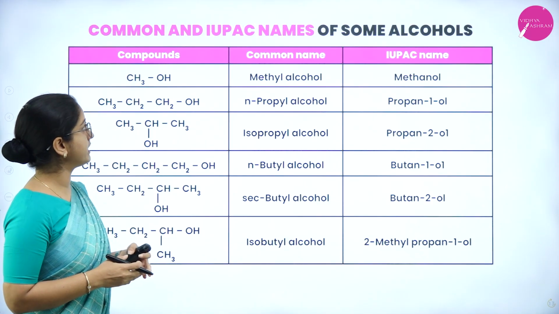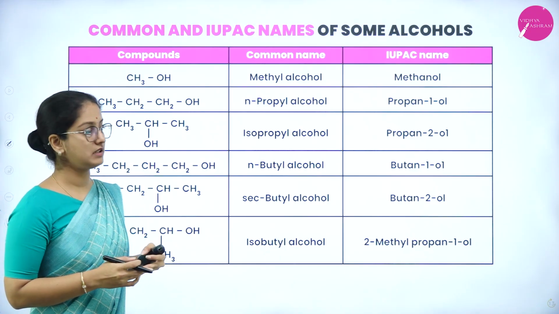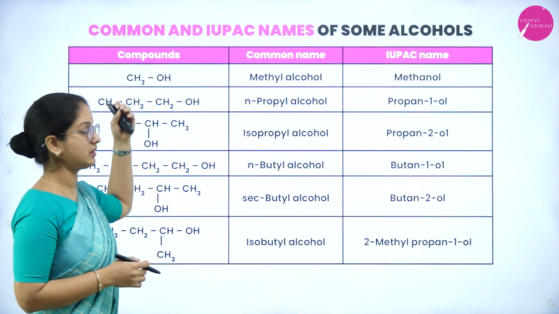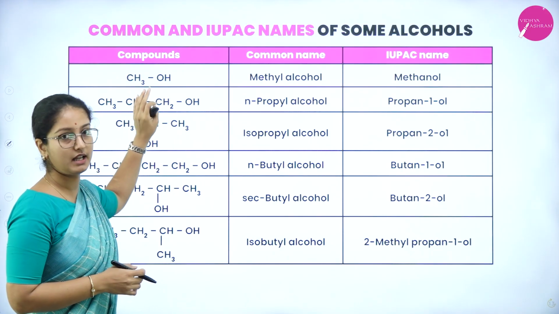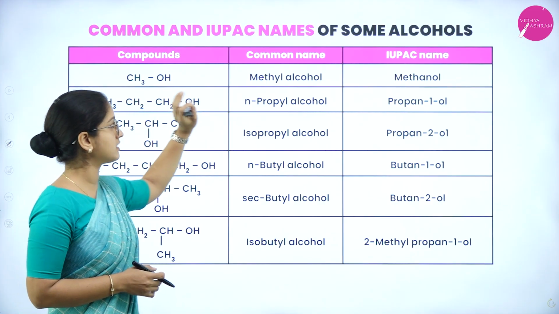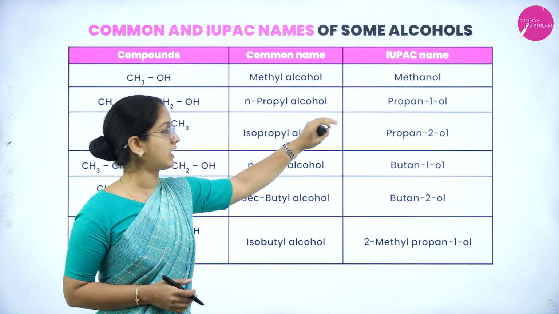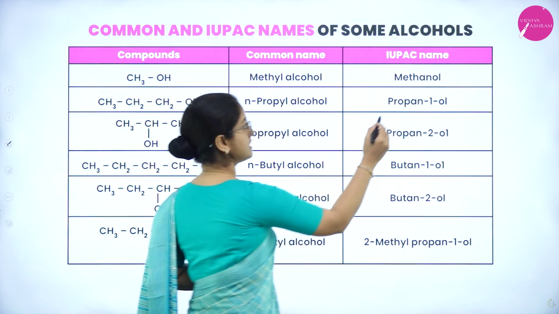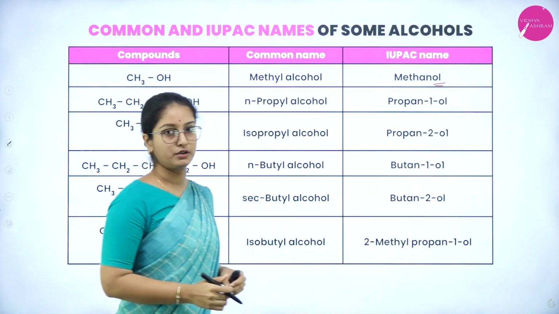So next are the common and IUPAC names of some alcohols listed here. The first basic compound that we can study is methyl alcohol. The compound structure is CH3OH, which has the common name methyl alcohol, and the IUPAC name is methanol. So 'ol' represents the hydroxyl group.